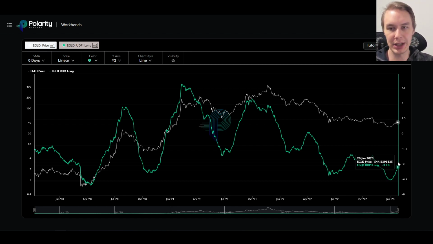But what it does mean is that if you're thinking about an asset that could have room to move quite a bit, EGLD looks like it may be a better option right now than some of those ones that have run a lot. Now, of course, that's not financial advice. There's no guarantee that EGLD is going to go parabolic in the coming weeks, and a lot of this is dependent on if the broader market would rally.